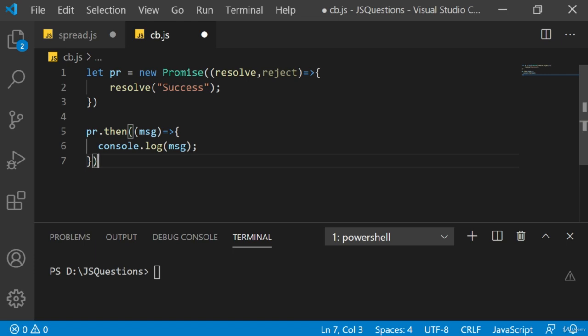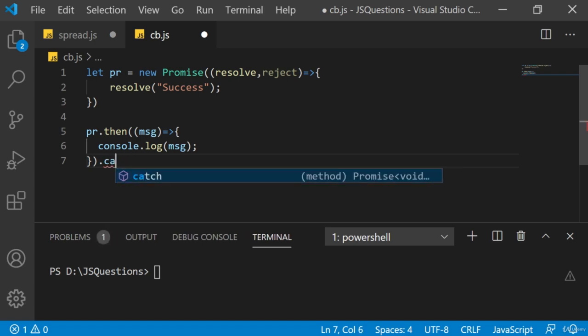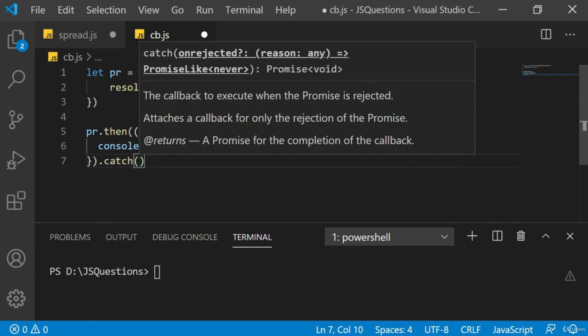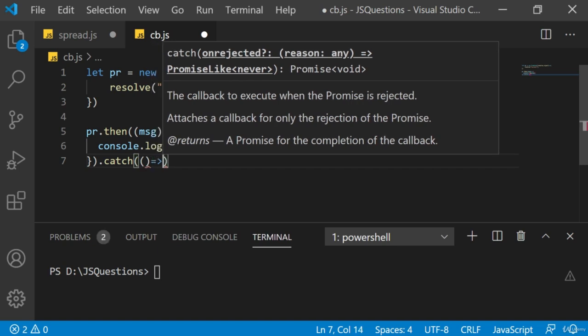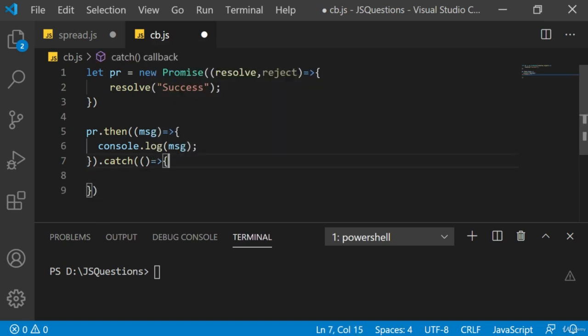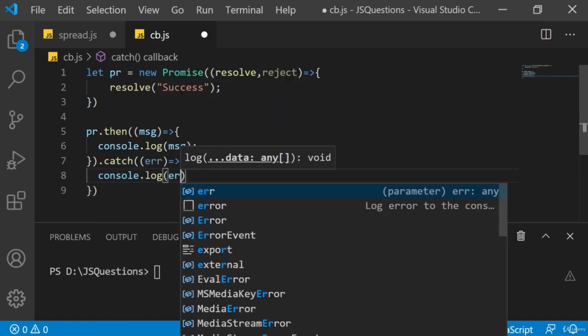Now when it comes to error handling, we write catch along with then. Remember, we can have more thens like this. We will see that later on. But right now, to deal with the error handler, you can write a catch here, which again has a callback function. And inside this, let's display console log error.